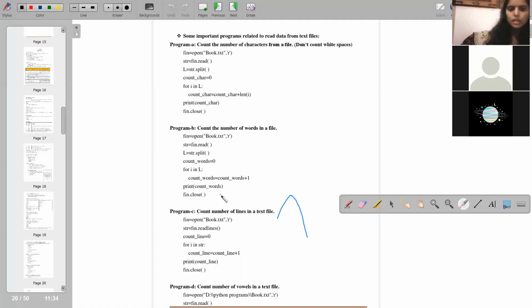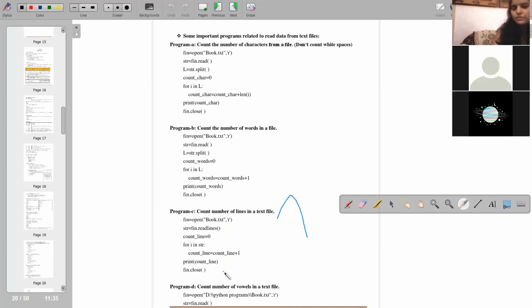Okay, count the number of lines in a text file. fin = open("book.txt", "r"), str = fin.readlines(). Here you have to count the number of lines in a text. In the first program we counted the number of characters, then words. Now we are counting the lines. The same thing you have to do, the only change is that you will count the lines.